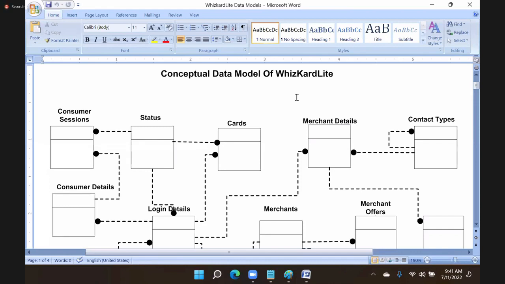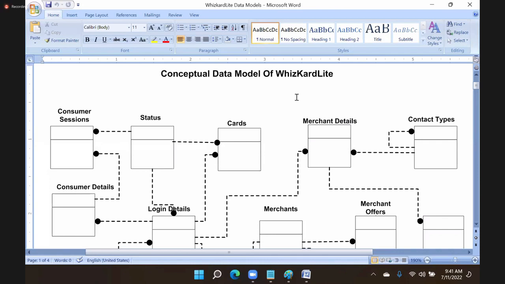Now after you design this, a review team will come. That review team will verify: have you correctly mentioned the modules? Are you not missing any module? You are not giving any extra module. A review team will review. After my review team says that, okay, this is good, you can go with this, then our team will prepare another model called the physical model.